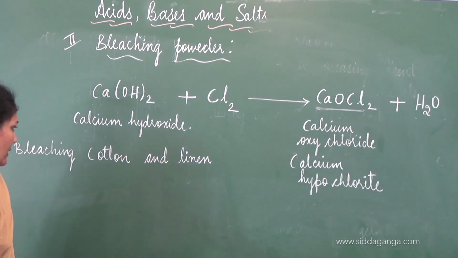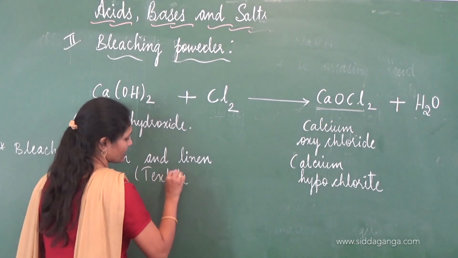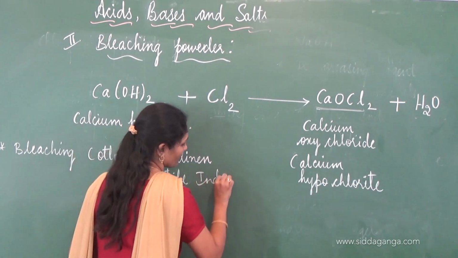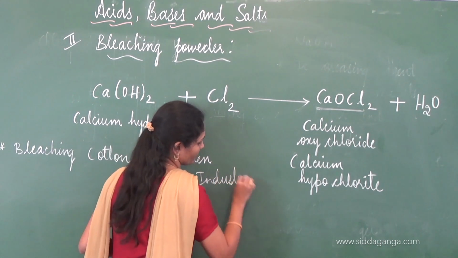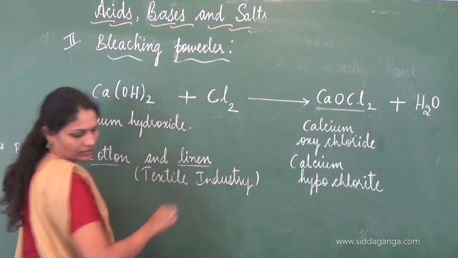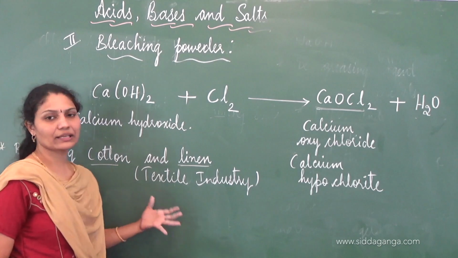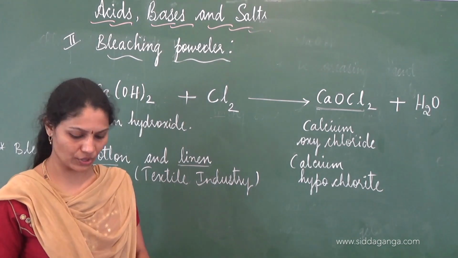In textile industry, we can say that it finds its application in textile industries. So to bleach cotton and linen fibers, it is used. Bleaching is cleaning. For cleaning cotton and linen, the bleaching powder is used.